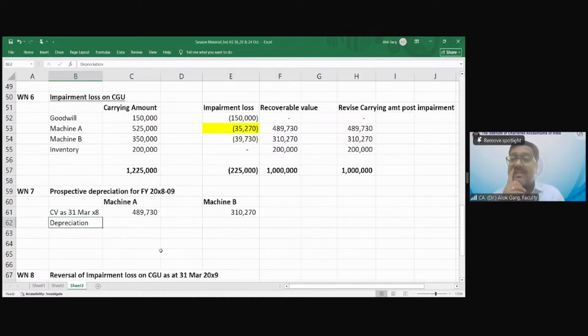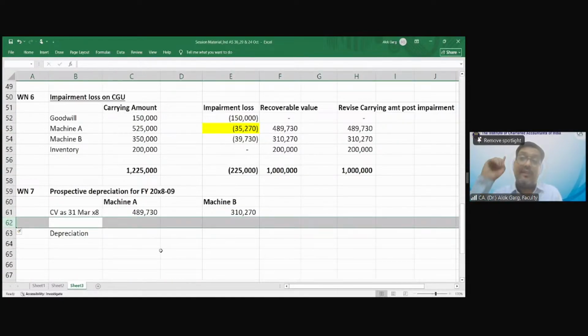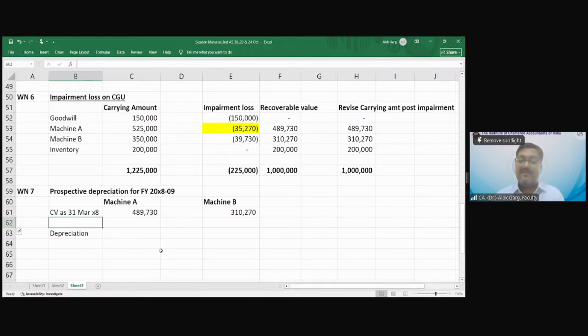You remember there was a residual value also. You remember the residual value at the end of the 10th year? Yes, sir.